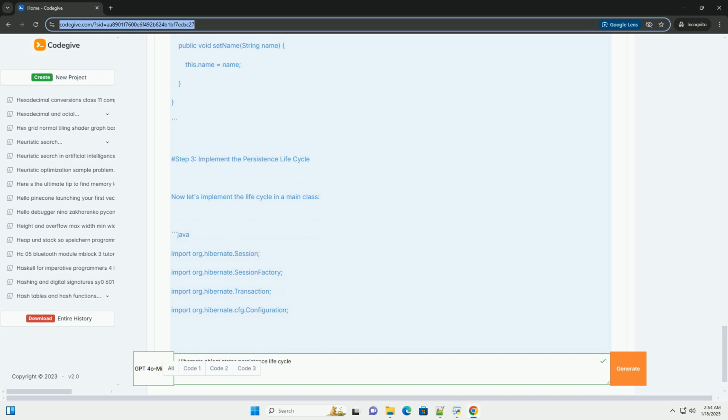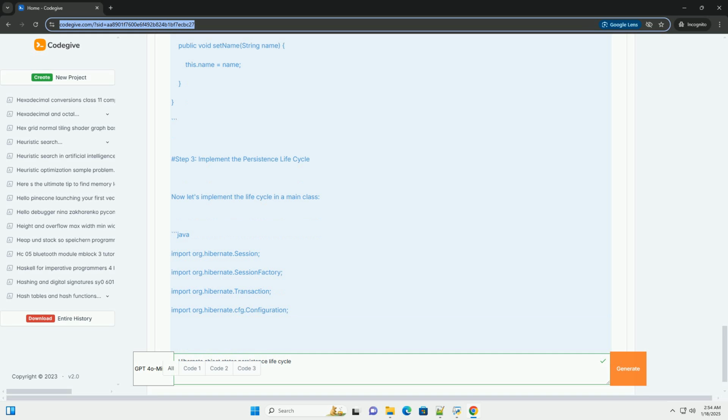Explanation of the code. 1. Configuration: we set up a basic in-memory H2 database and Hibernate configuration. 2. Entity class: we defined a simple user class to represent a user in the database. 3. Lifecycle implementation: we created a session, began a transaction, and created a new user (transient state).